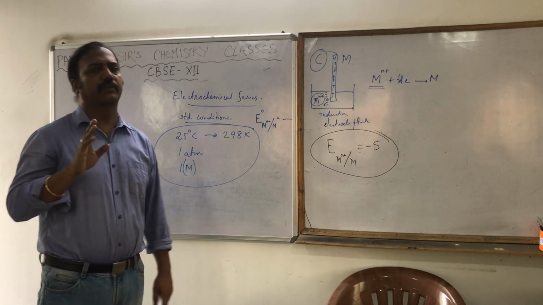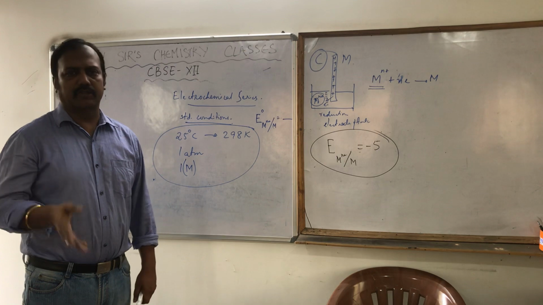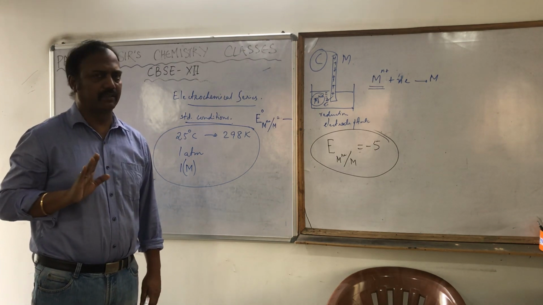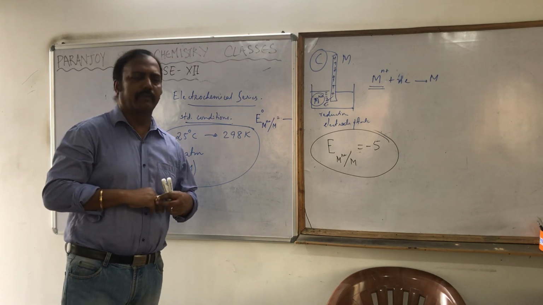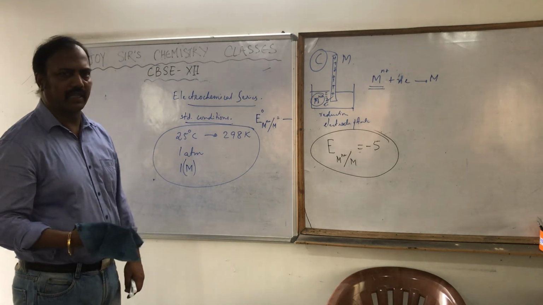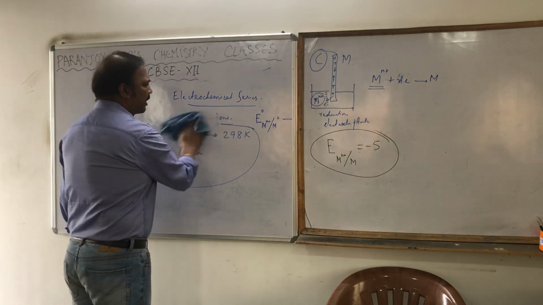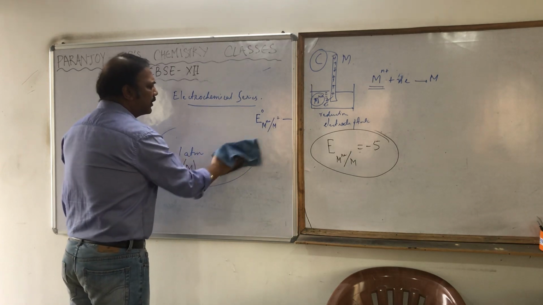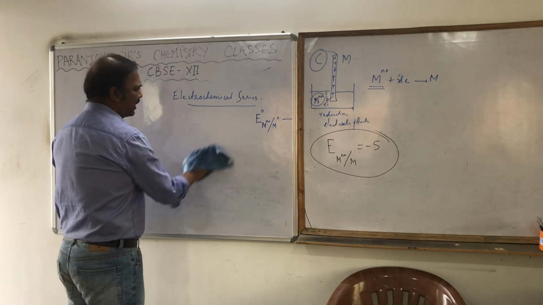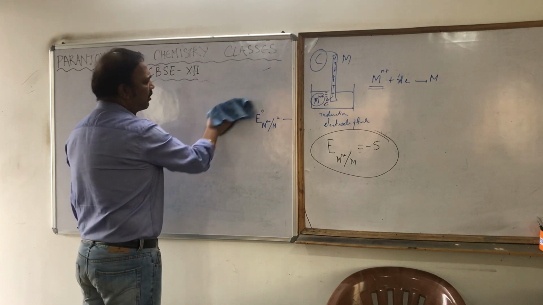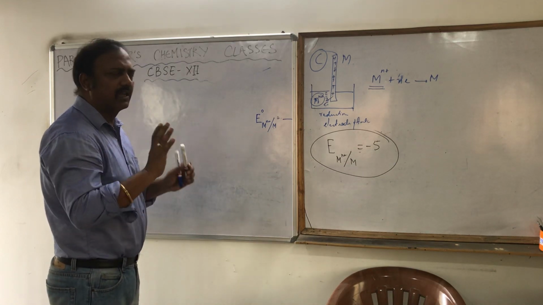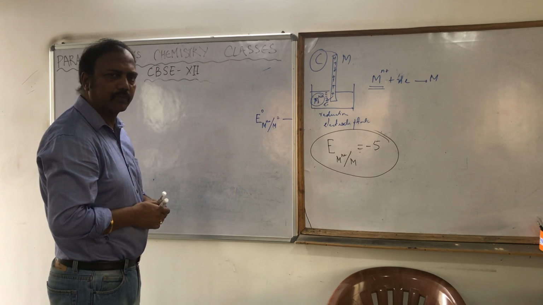Now the question is that, fine, that is standard electrode potential, it is represented as this, and we consider the reduction electrode potential as the electrode potential, and when it is measured at standard condition, we get it. Absolutely fine. But the problem is, how can we measure the electrode potential? The electrode potential of an electrode cannot be measured as such.